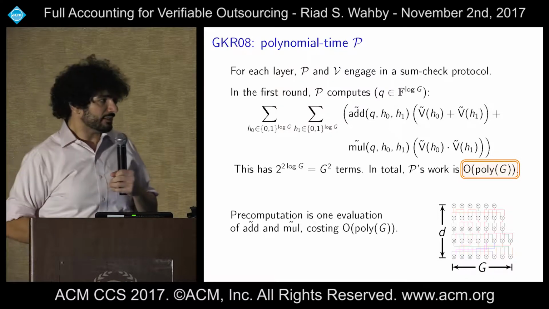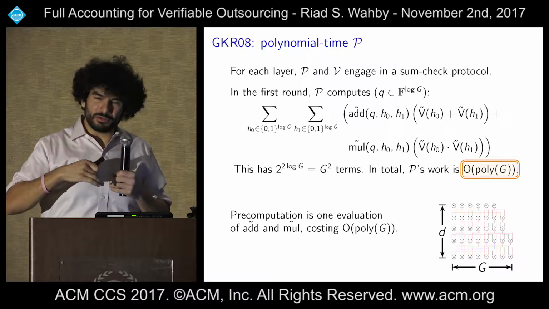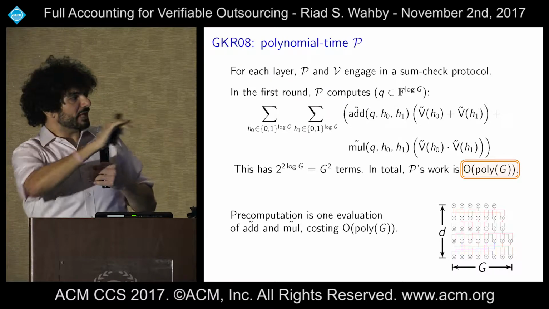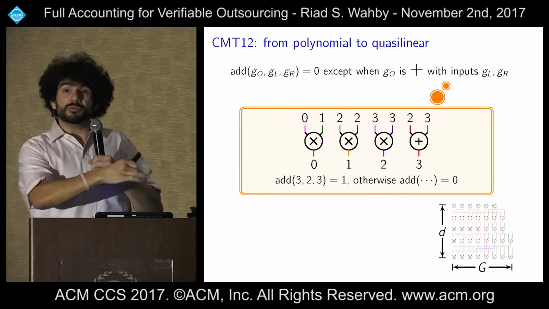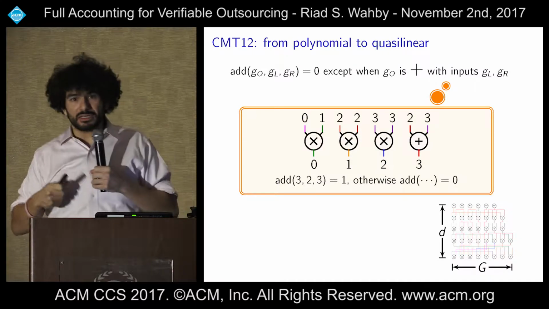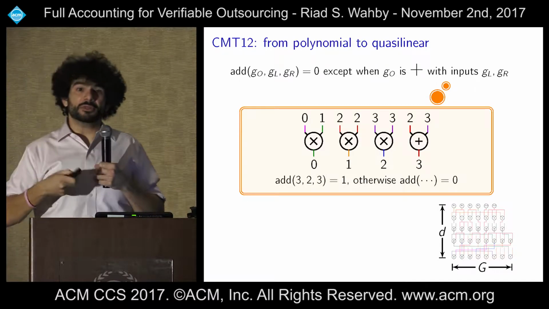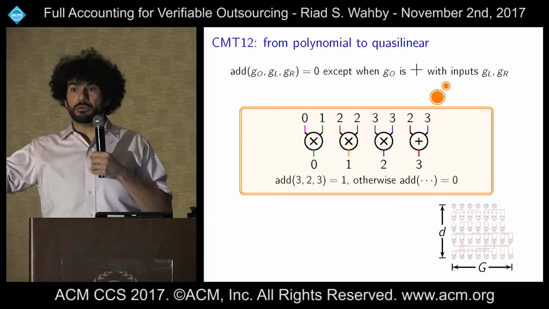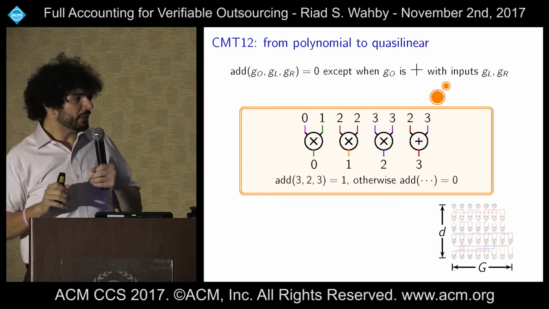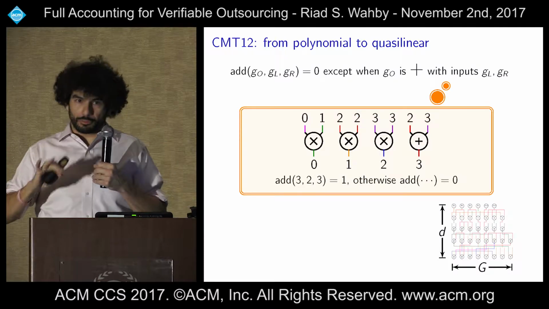So concretely, we have a layer of an arithmetic circuit, and if you're used to seeing the inputs on the bottom and outputs on the top, sorry, I've swapped it. So the inputs are on the top, and we have labeled each of them, and the out labels are on the bottom. So the only add gate here has out label 3 and in labels 2 and 3. So that means that add is only 1 when its arguments are 3, 2, 3. And otherwise, add is 0, right? So we don't even have to bother to sum over those terms. We know they're always 0. And similarly, we know that the multiplier predicate is always 0 except at 3 points.